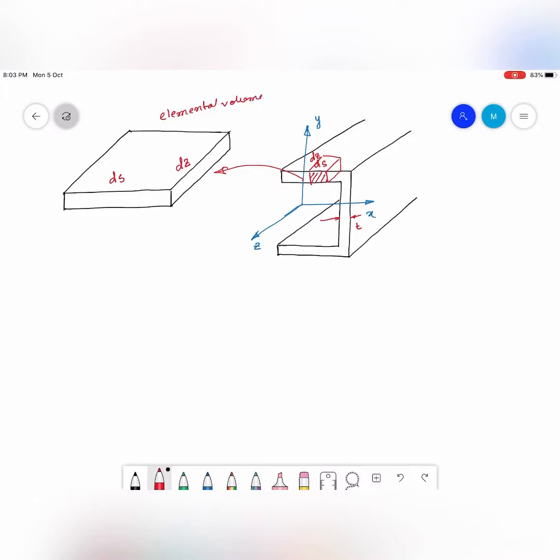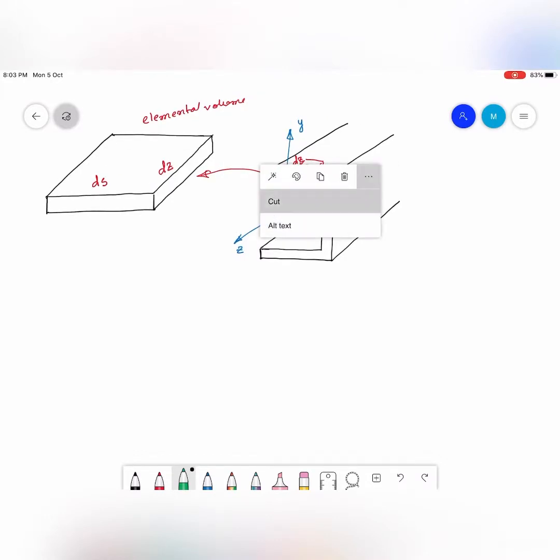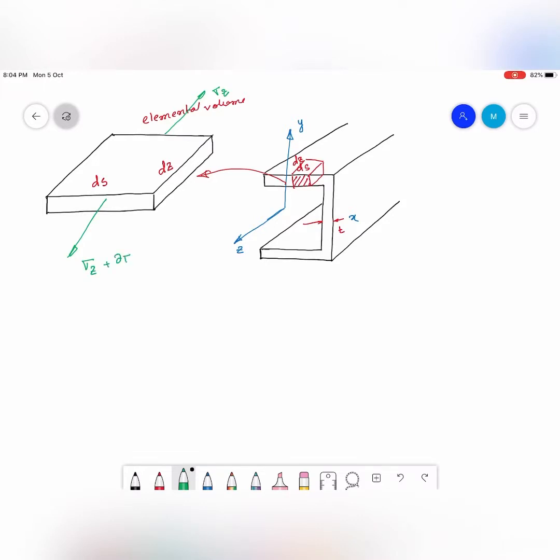Okay, now let us see what are the stresses that are going to develop. As I said earlier, there is going to be a normal stress in the z direction that we have already talked about earlier. It is going to be sigma z plus del sigma z by del z into dz.